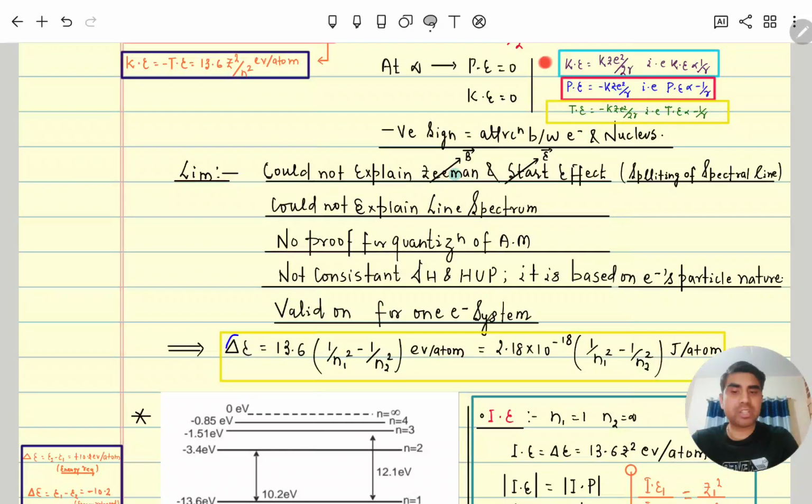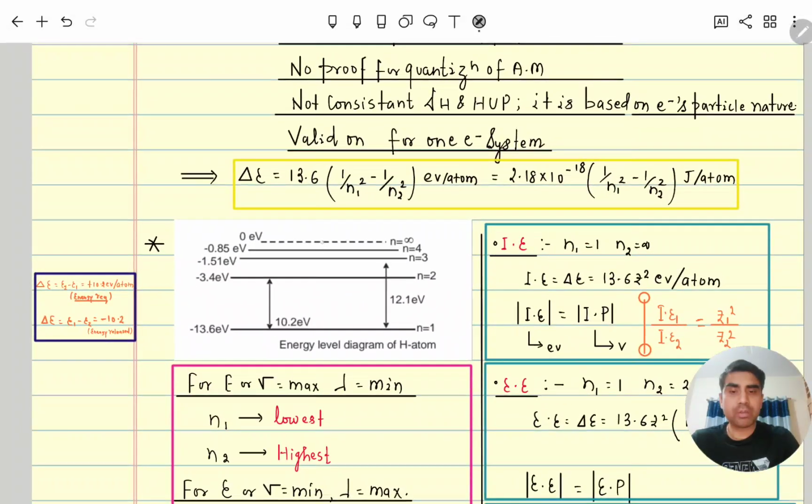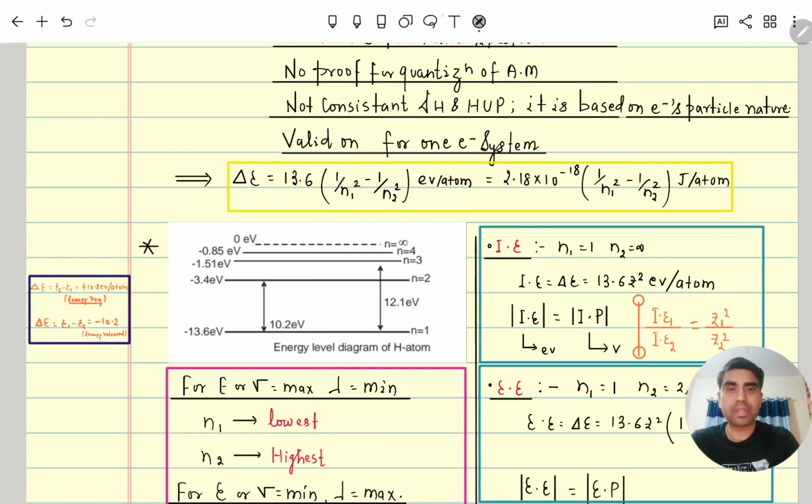Clear? For example, suppose the electron is coming from the infinite orbit to the ground state. When it is coming from infinity to ground state, what will happen?